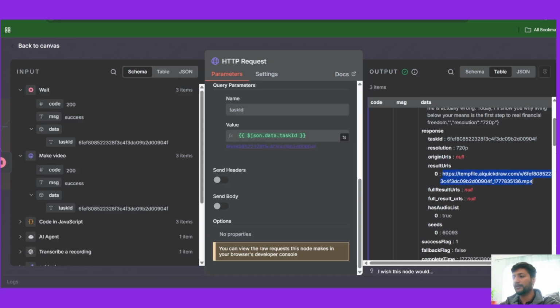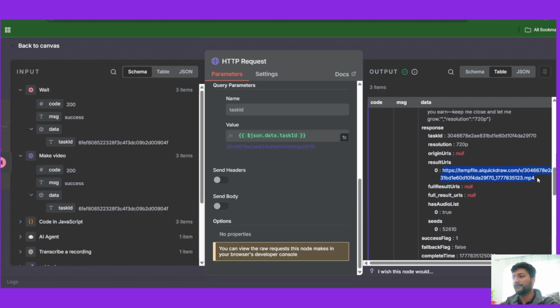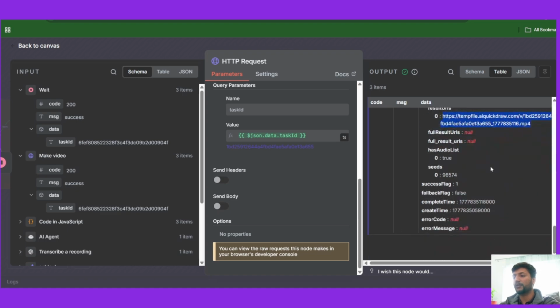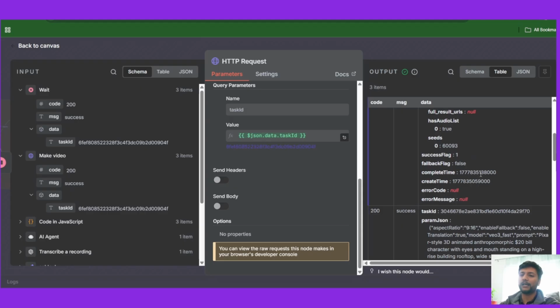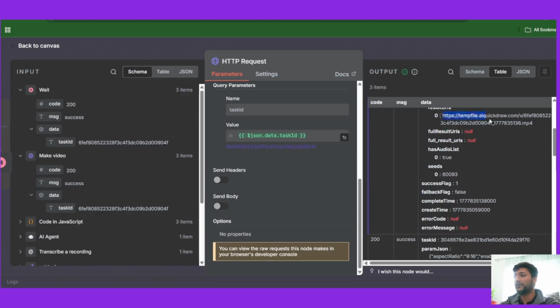Here you go. This is the URL that we need. First video. This is the URL of the second video. This is the URL of the third video. We got all the videos. Sometimes if you do not add the wait node, or it does not generate the video in the given time, then you might get the record info, but you won't have any URL over here. An empty URL means you won't be able to pull out any video. So I suggest putting a safe time limit for the wait node.